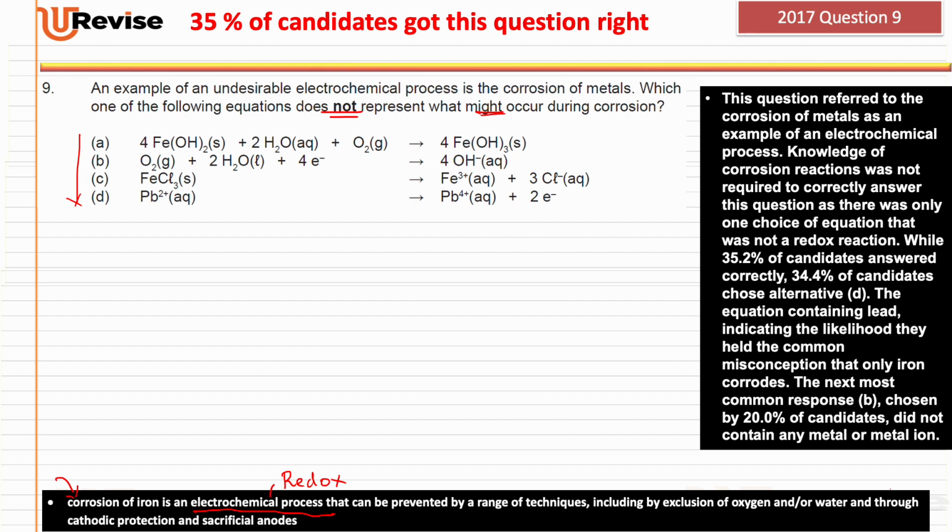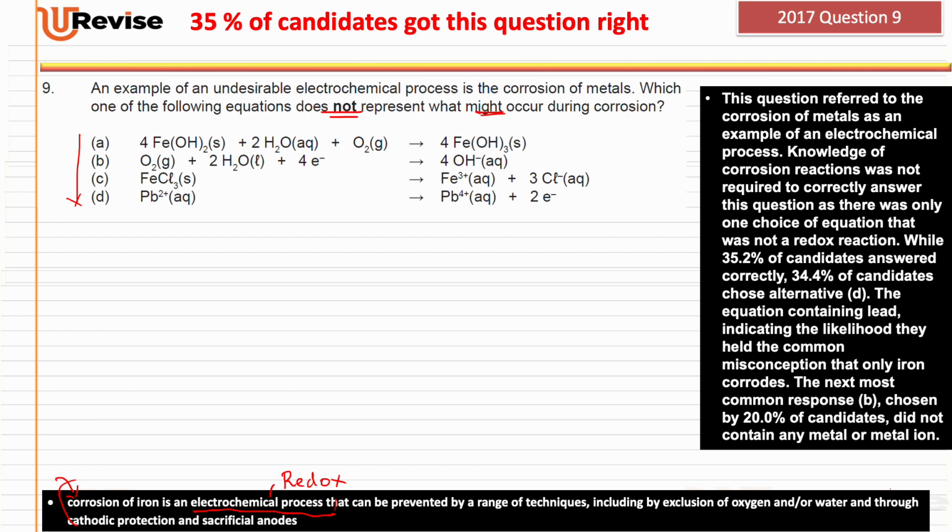We're not interested in the prevention, for this question you just needed to know the first part of this statement. Now, let's take a look at what the examiner had to say.